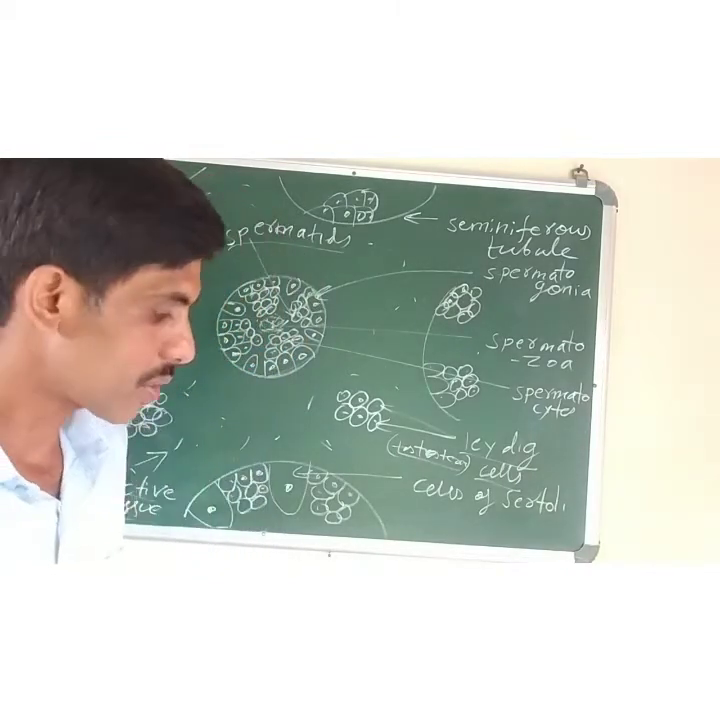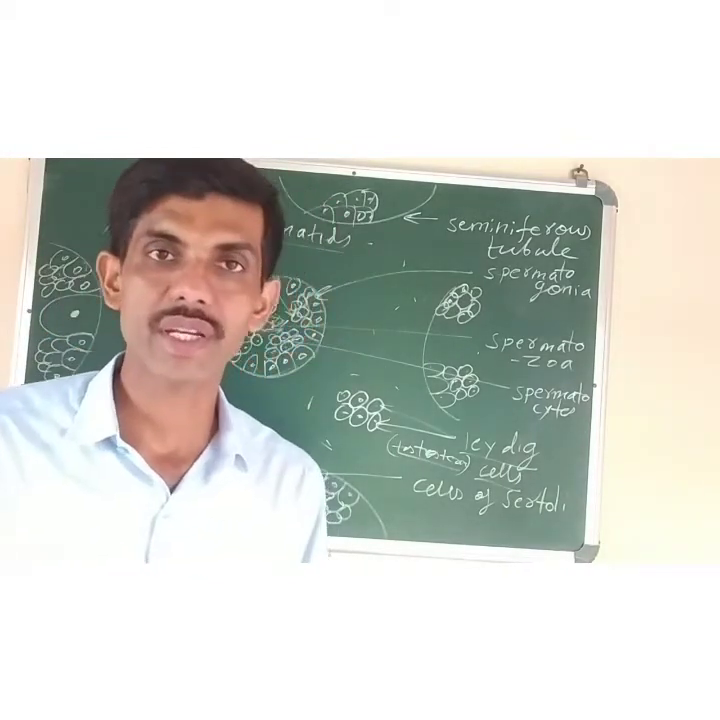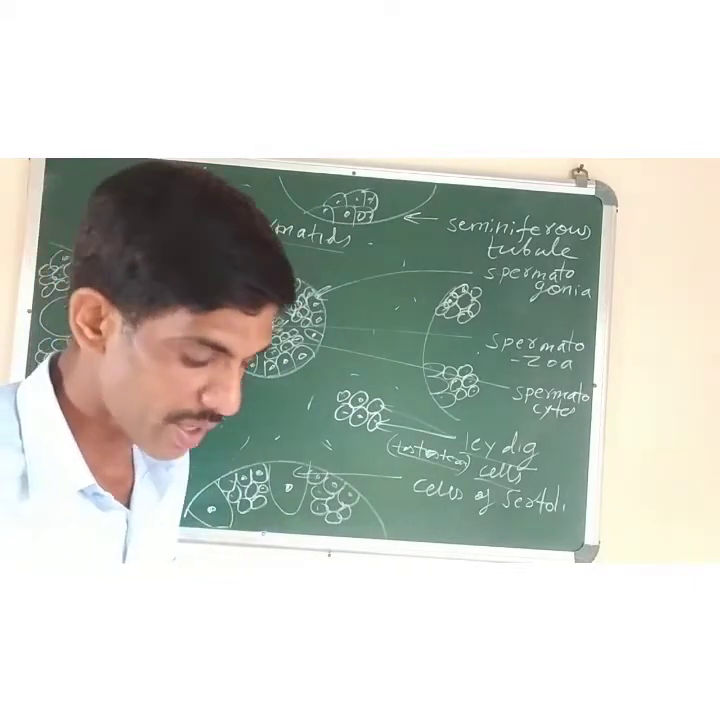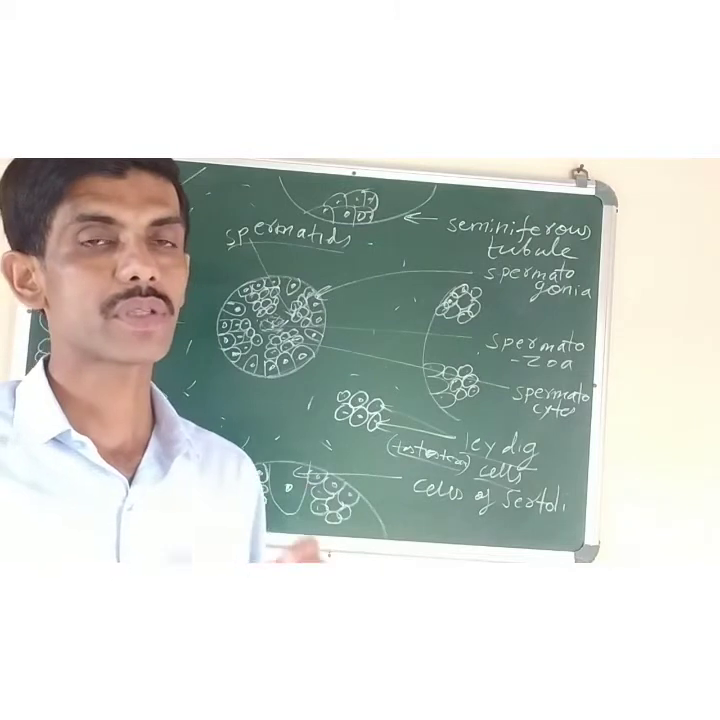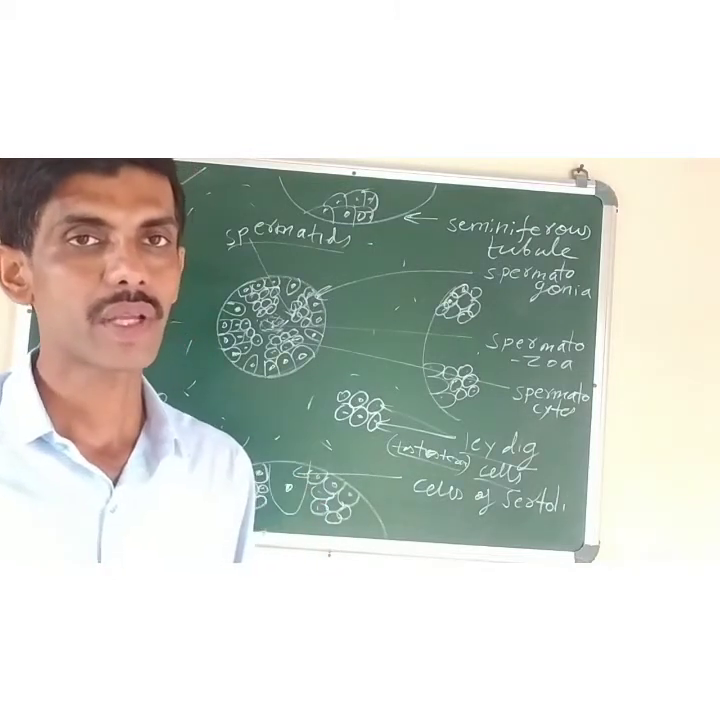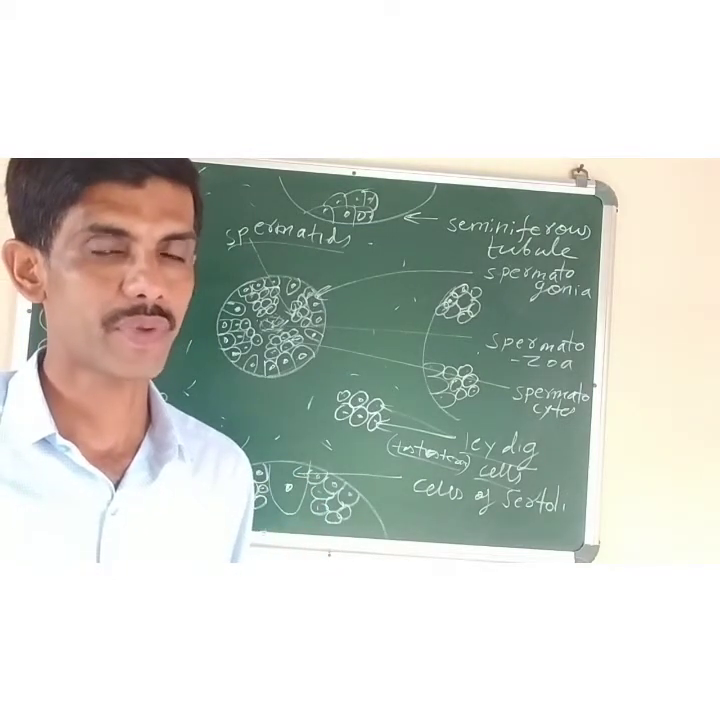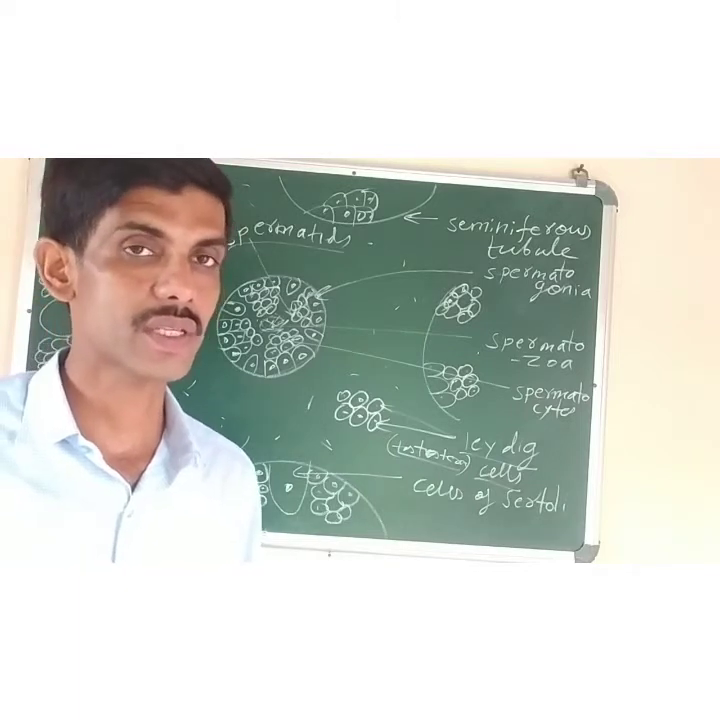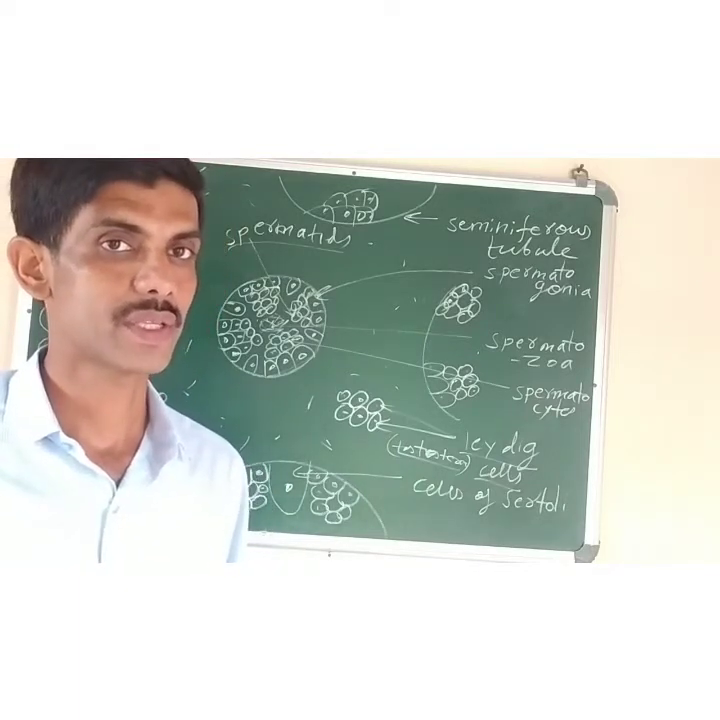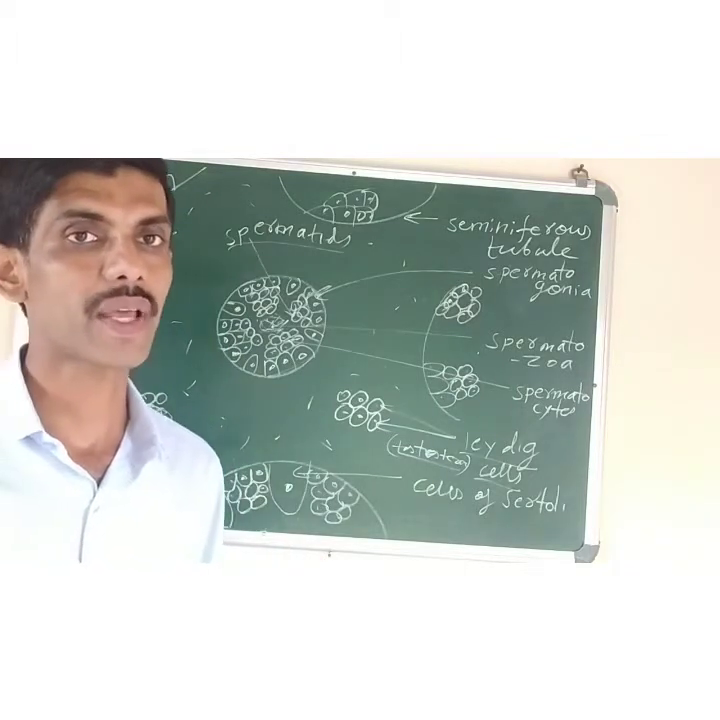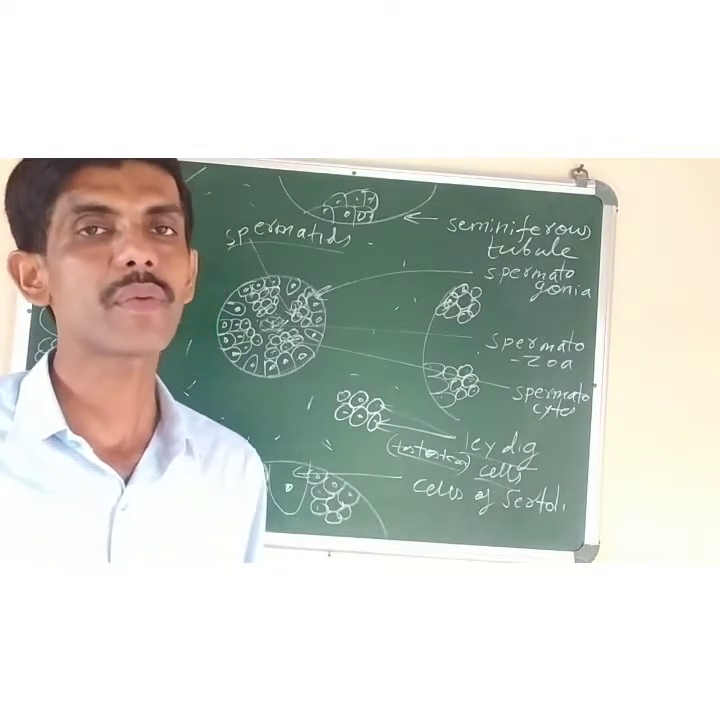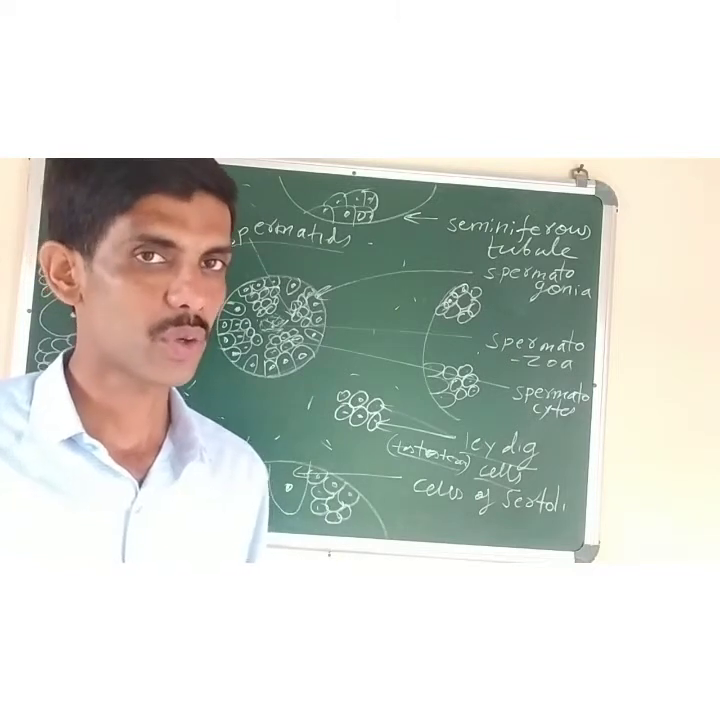Now we'll discuss some common terms which are associated with the male reproductive system. What are these terms? Number one is primary sex organ. Primary sex organs means those organs which are directly involved in the production of male and female gametes. Like in the male it is the testis, in the female it is called ovaries. The testis produces sperm cells and the ovary produces the female gamete called egg cell. Collectively both of them are known as gonads.